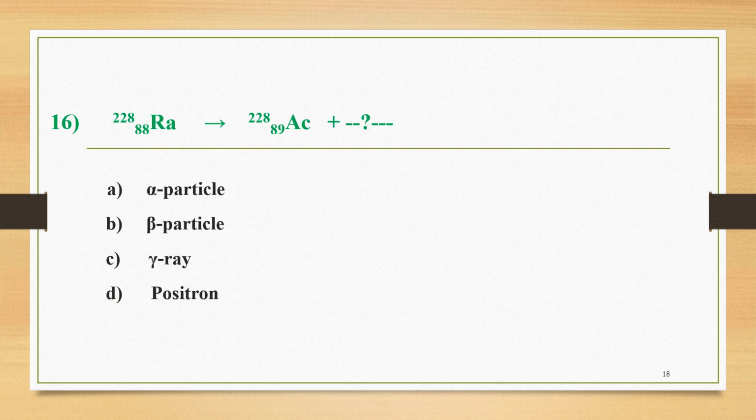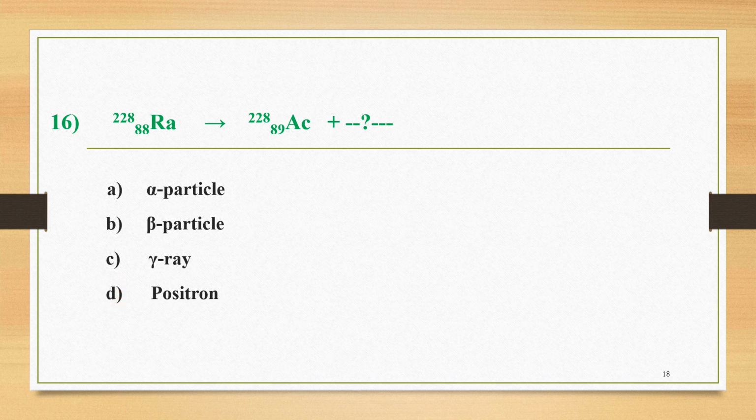The next question, number 16, is here. We have to complete this particular nuclear reaction. The parent nuclei is radium with atomic number 88, mass number 228. It gets converted into the daughter actinium with atomic number 89, mass number 228, plus we have to fill in the blank, the missing particle that we have to choose. The 4 options are: A, alpha particle; B, beta particle; C, gamma ray; and D, positron.